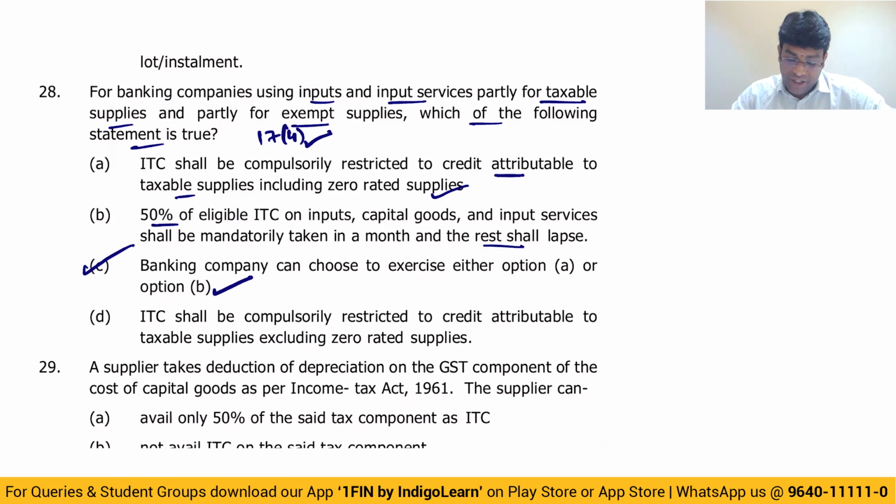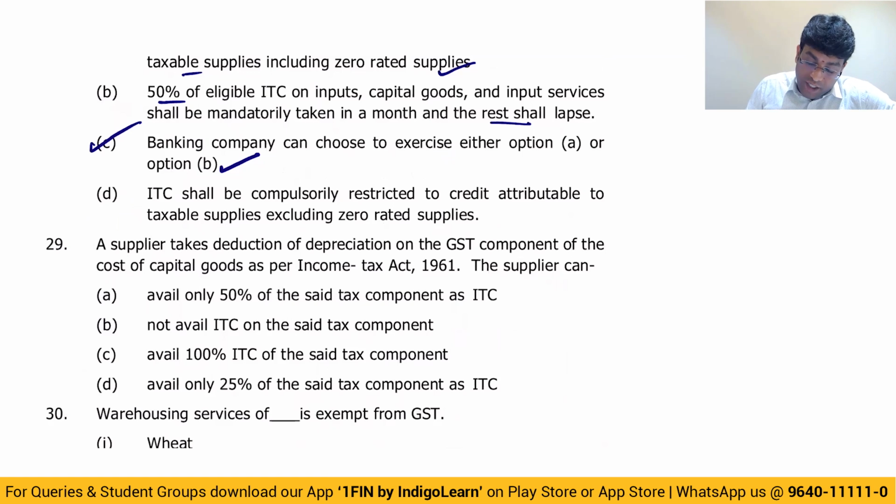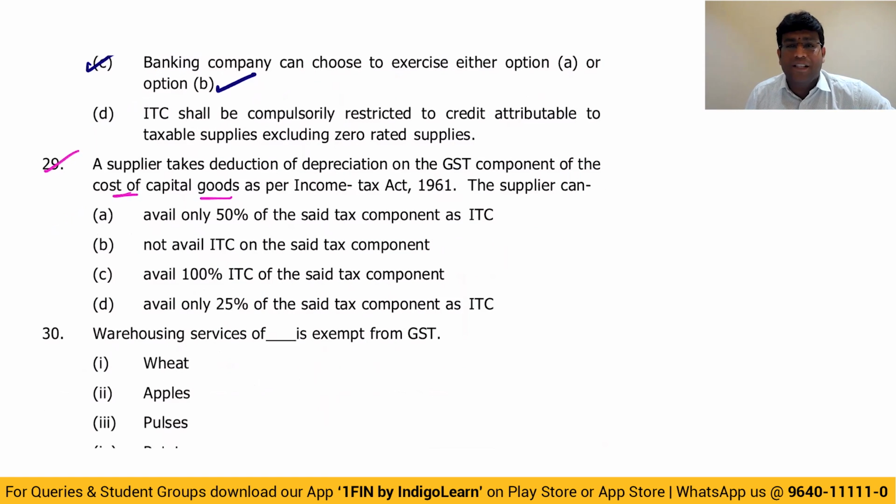Clear? Next. 29th question. A supplier takes deduction of depreciation on the GST component of the cost of a capital good. When you have taken depreciation on the GST component under income tax, there is no question of ITC, my dear friends. Please don't avail ITC on the tax component. You're getting my point, everybody, my dear friends? Because the logic is very simple. When you have already availed depreciation under income tax on the GST component also, then please don't claim input tax credit. Because the fundamental logic is simple: either claim ITC or you claim depreciation. How can you claim both?